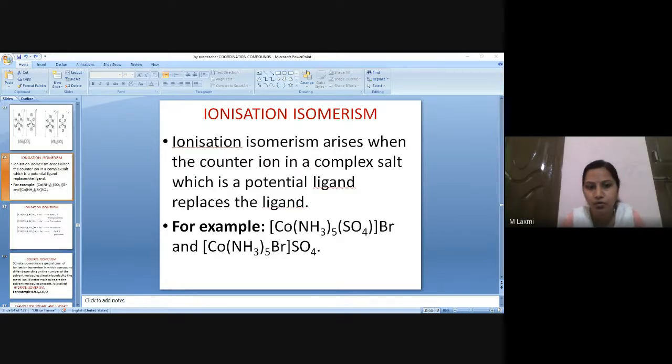For ammine, it is 0. For bromine, it is -1. For SO4, it should be -2. So as per this, you have to calculate x plus 0 minus 1 is equal to -2. Then you have to calculate the oxidation number of cobalt.